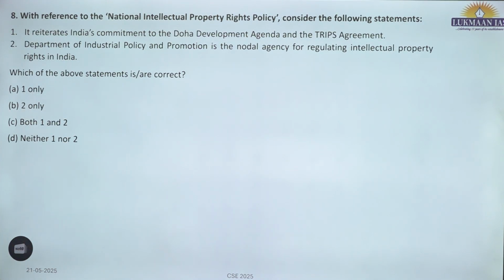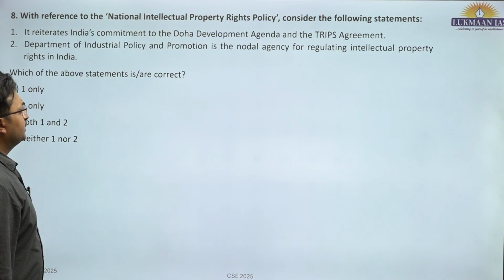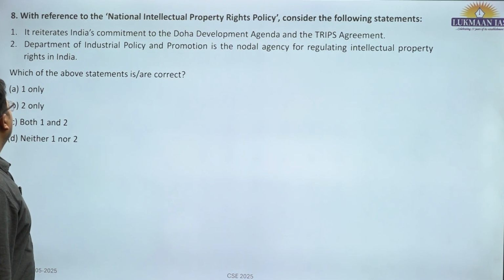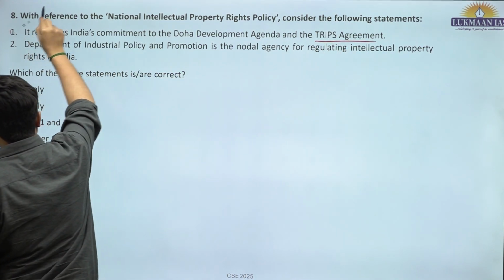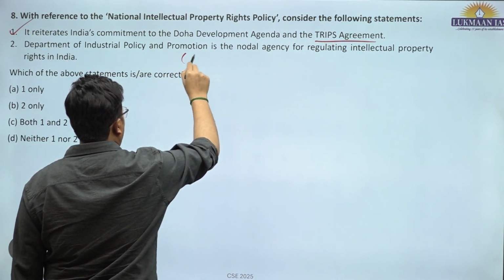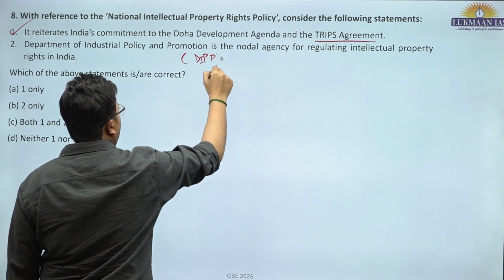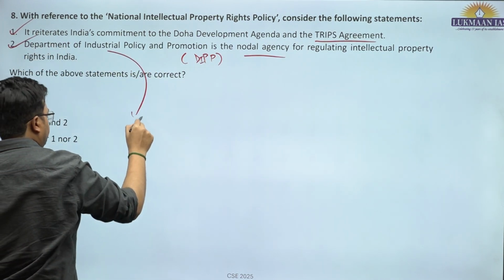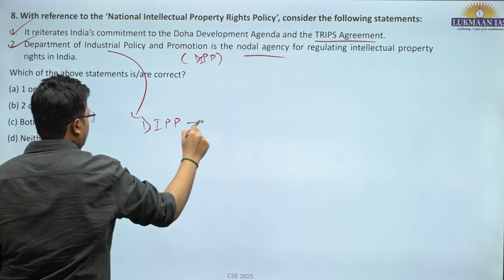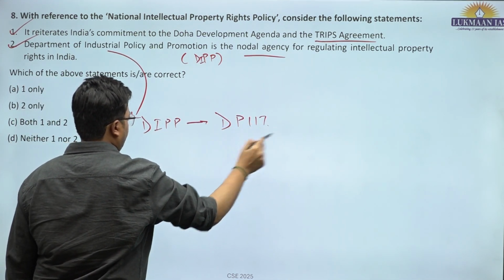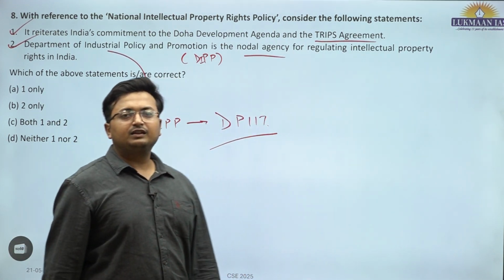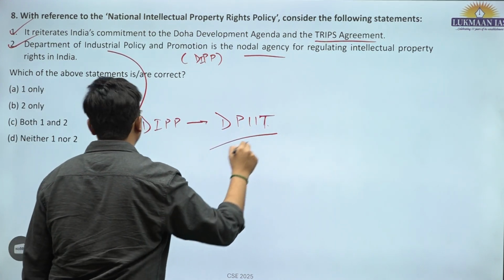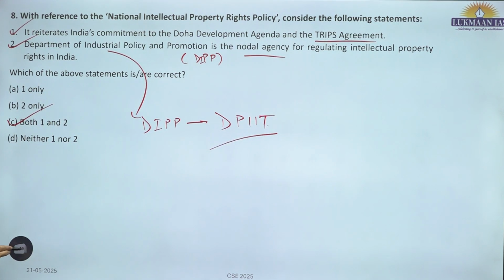Eighth question. With reference to the National Intellectual Property Rights Policy, consider the following statements. It reiterates India's commitment to the Doha Development Agenda and the TRIPS agreement. This is correct. The Department of Industrial Policy and Promotion, or DIPP, is the nodal agency. This is also correct. However, currently DIPP has changed into DPIIT, Department for Promotion of Industry and Internal Trade. But the statement is correct. Both the statements are correct. C is the correct answer.